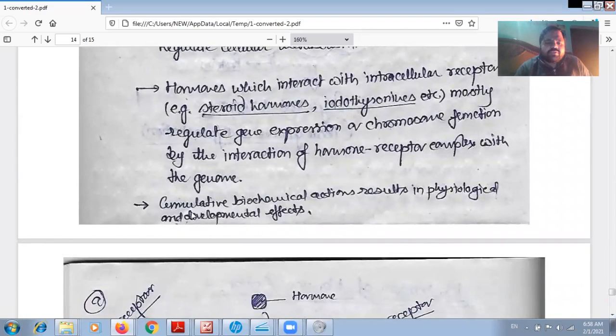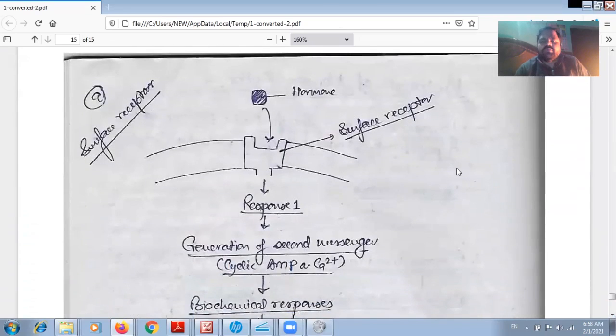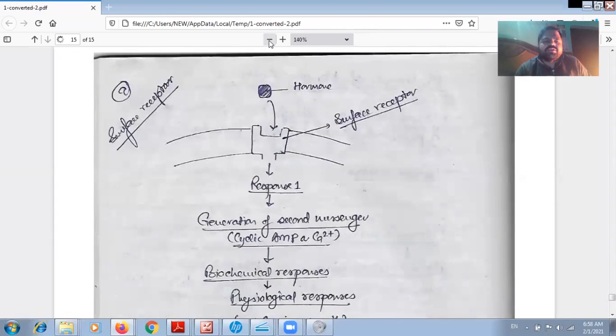Now we'll see one fact: the cumulative biochemical action results in physiological and developmental effects. And now by this schematic representation we can see both of the mechanisms of hormonal action.